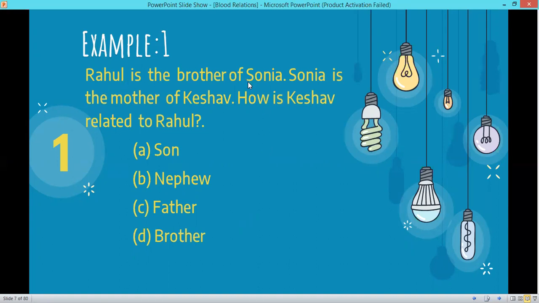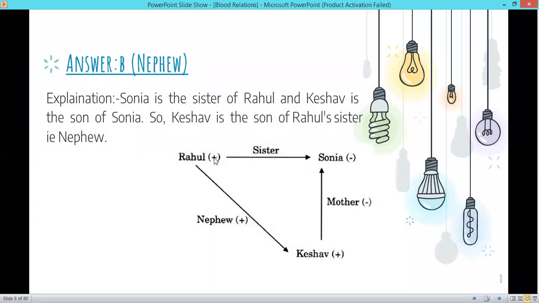Like Rahul is the brother of Sonia, so just write R is the brother of Sonia. I have marked plus as male for Rahul, and Sonia as female, minus.